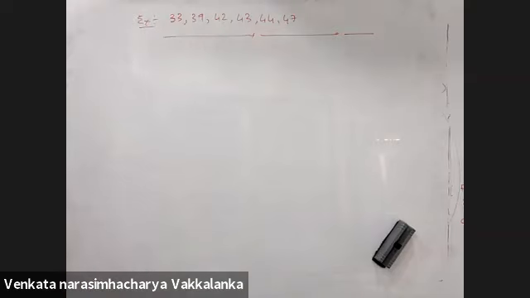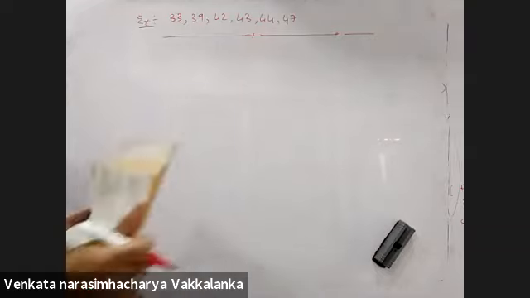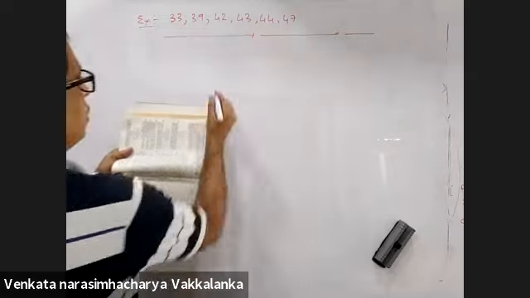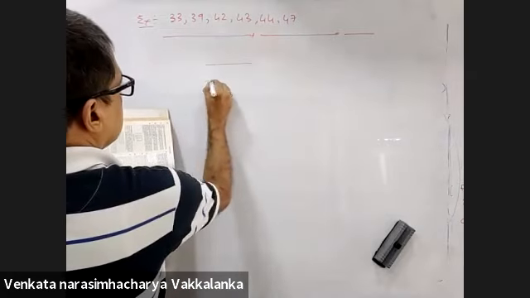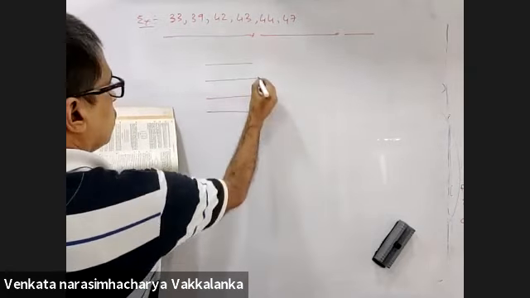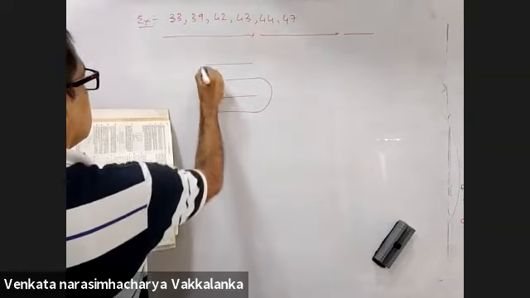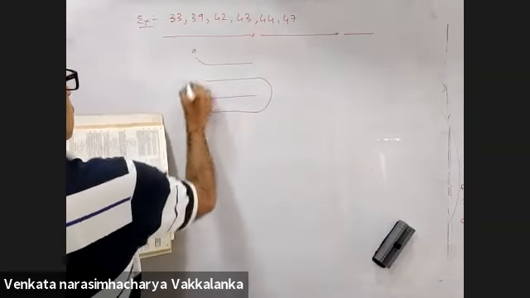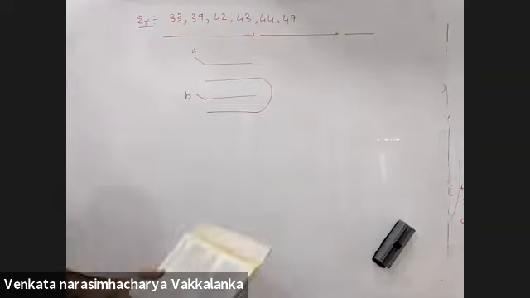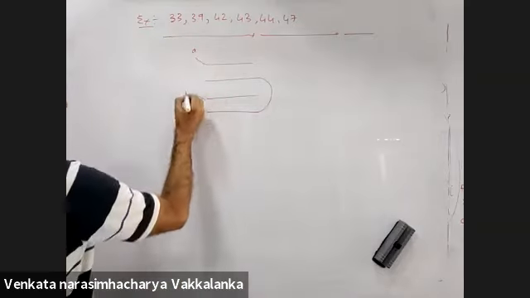33, we have done this in the class. See the problem this way. 33, 1, 2, 3, 4. Haven't we done this in the class? You are connecting a battery here.